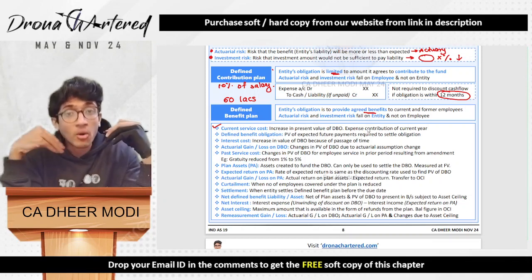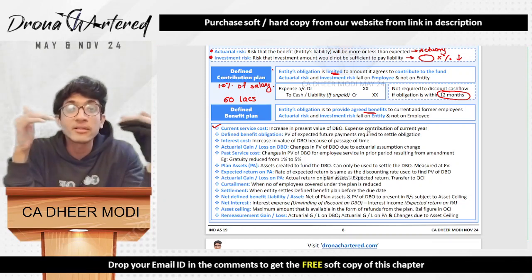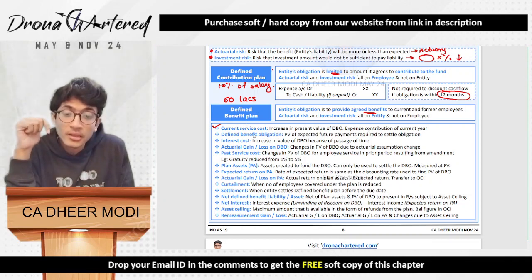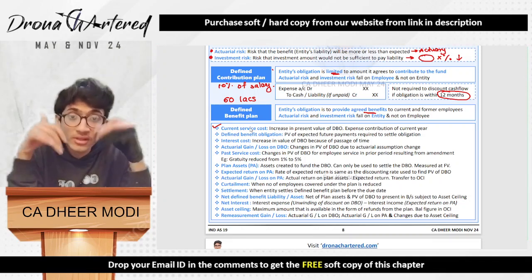That means how much of the expense have I accrued this year, that will be your current service cost. Therefore, it is called current service cost because current is of the current year. Service cost is the service that the employee has provided. So what is the cost for the current year?